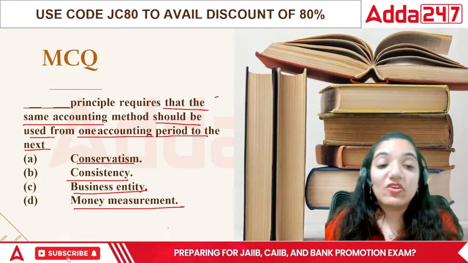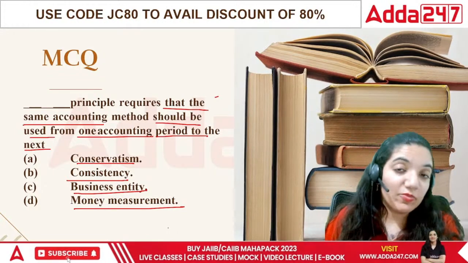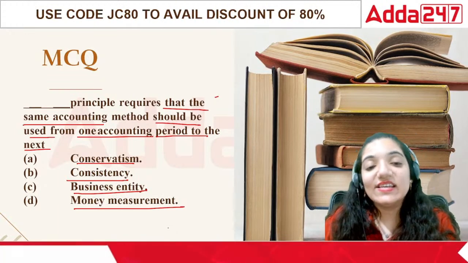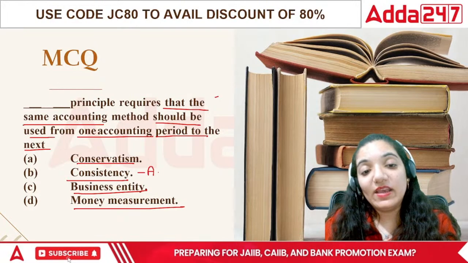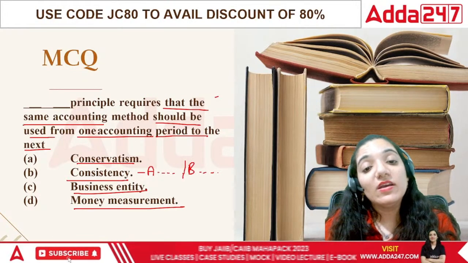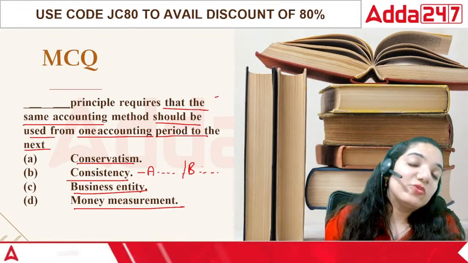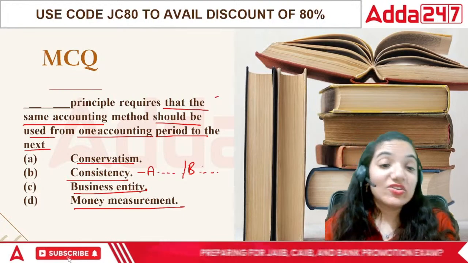These are different concepts. Conservatism says anticipate the losses but not profits. Consistency says you can use one particular method. You can start with A and then continue. If you have switched to B, then continue with B. Don't use A sometimes, shift to B, and then shift back to A again. That is not consistency.